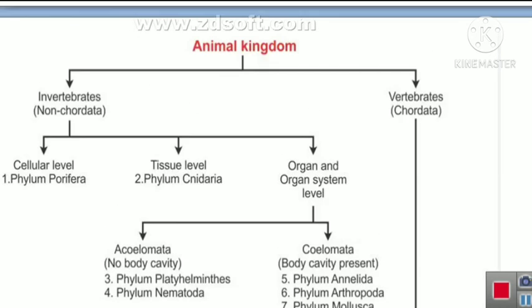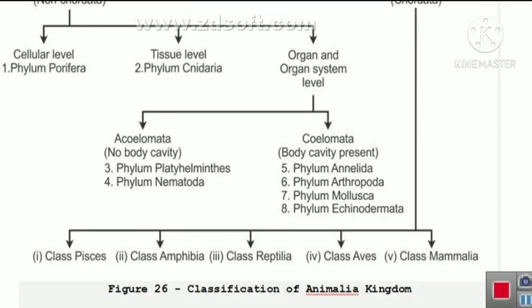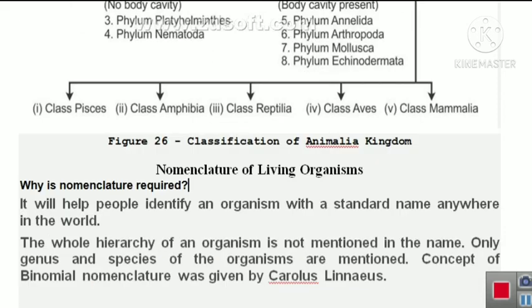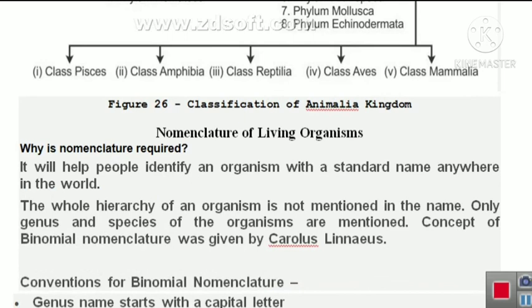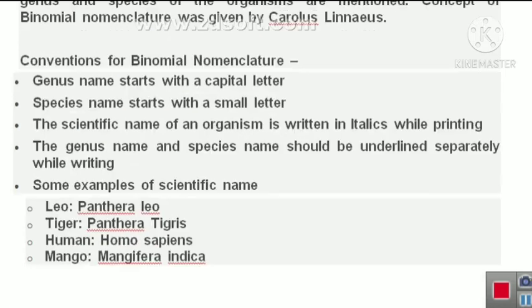Now the third type, that is the second class of animals we have seen, that is vertebrates, chordata animals. These chordata animals, that is in kingdom Animalia, again there are 5 classes. One is Pisces, means fishes, then amphibians, reptilia. Now according to this, how the conventions are given in binomial nomenclature. Genus, that easily understand about this diversity in living organisms.